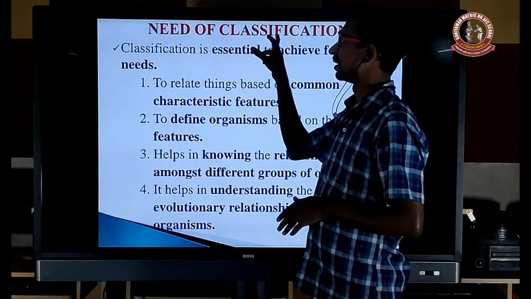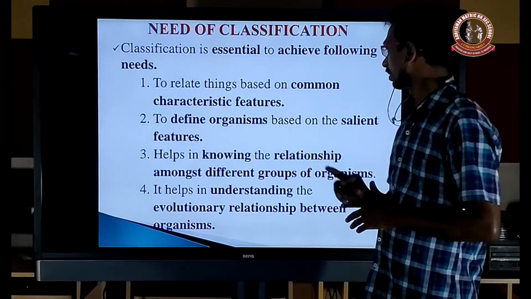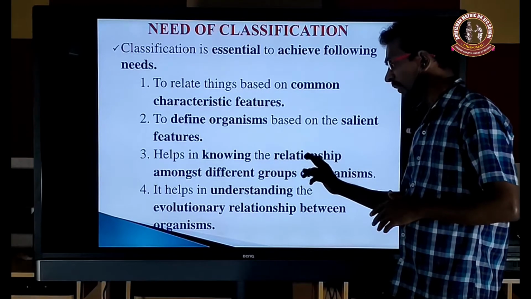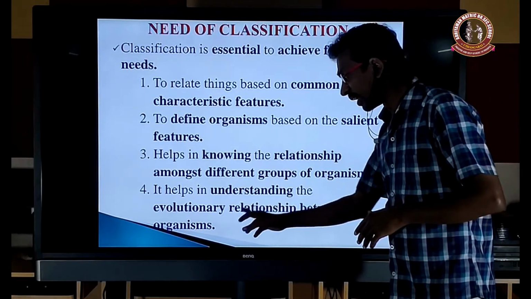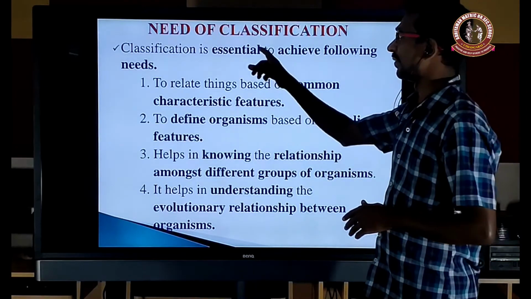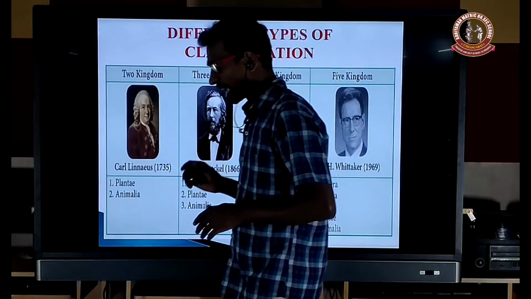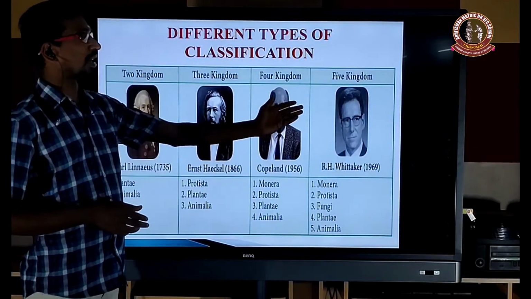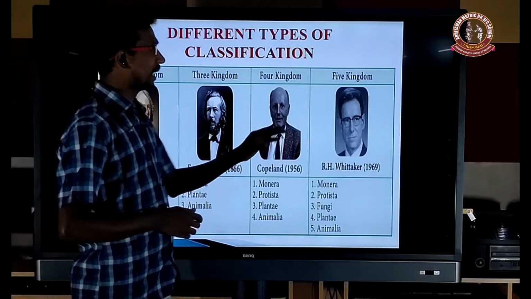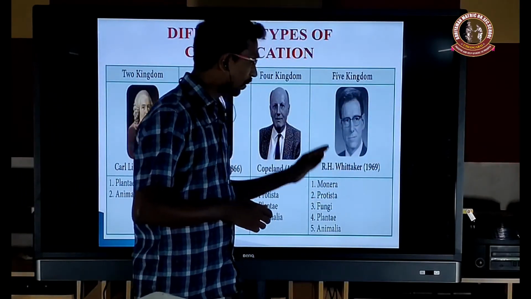That's why classification is needed: common characteristic features, salient features, relationship among different groups of plants, and understanding the evolutionary relationship. Next, the different types of classification: 2 kingdom, 3 kingdom, 4 kingdom, and 5 kingdom. The 5 kingdom classification is widely accepted. Now it will be changed, but it is still widely accepted.